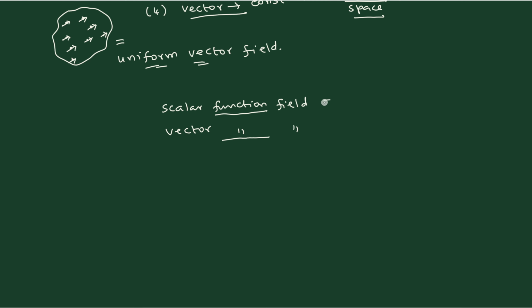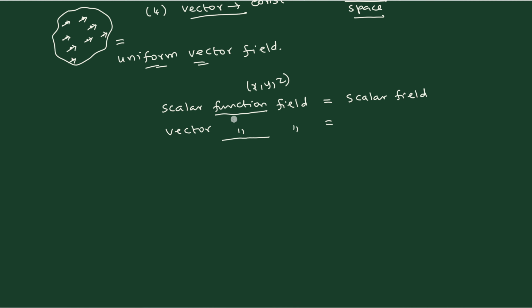So instead of saying scalar function field, for simplicity, we say scalar field. The word function will not be used many times because it is unnecessary. Everyone understands that field means over a region of space. Over a region of space means automatically x, y comes into the picture.